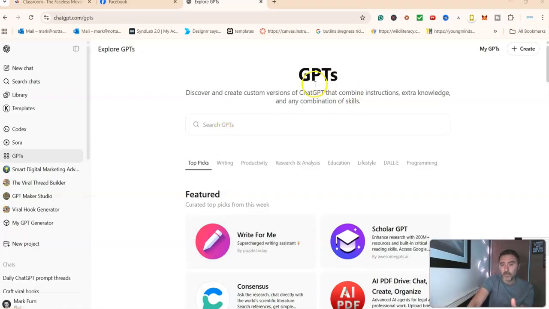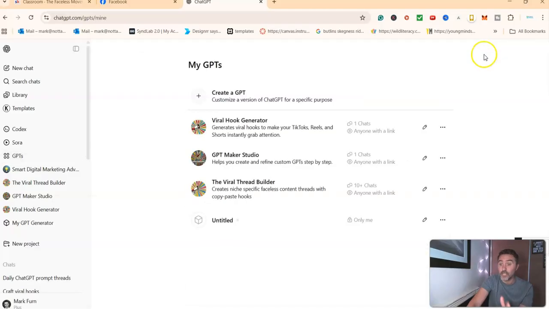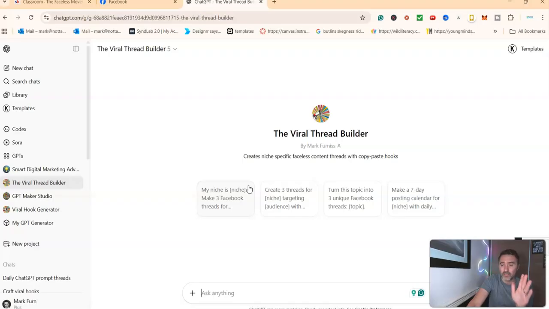So over in ChatGPT, I created this GPT. This is what they're called. So this one that I've created for you is this one over here, the Viral Thread Builder. And here's the thing: it creates niche specific content threads with copy and paste hooks, so any niche or category that you're in, it will work with. I will put a link to this down below for you. Just click on it and it will bring you over here.